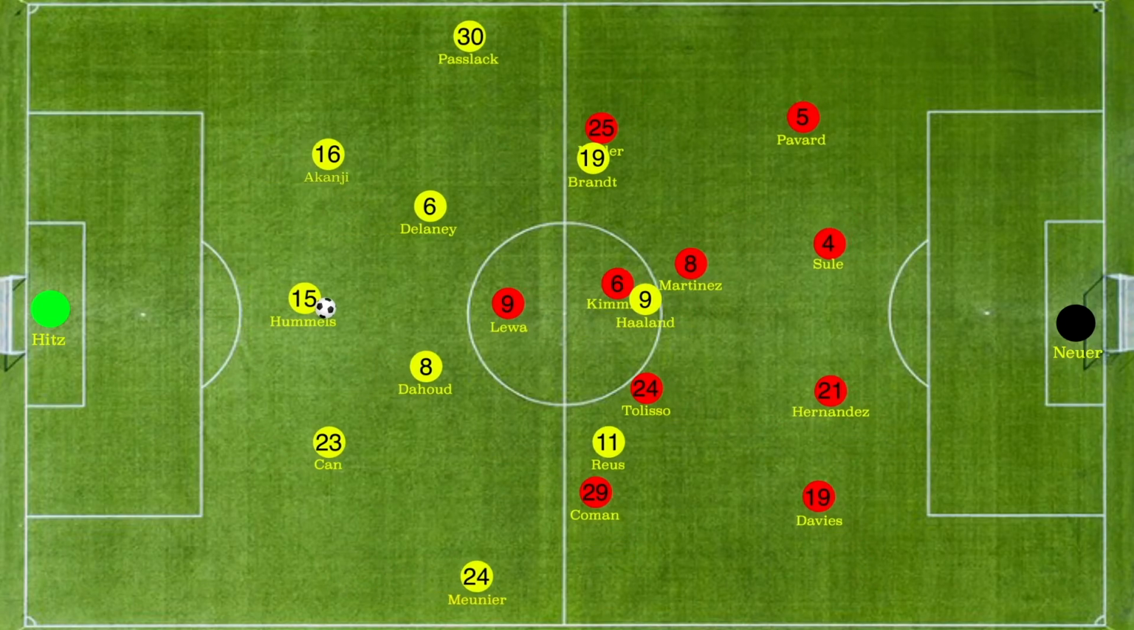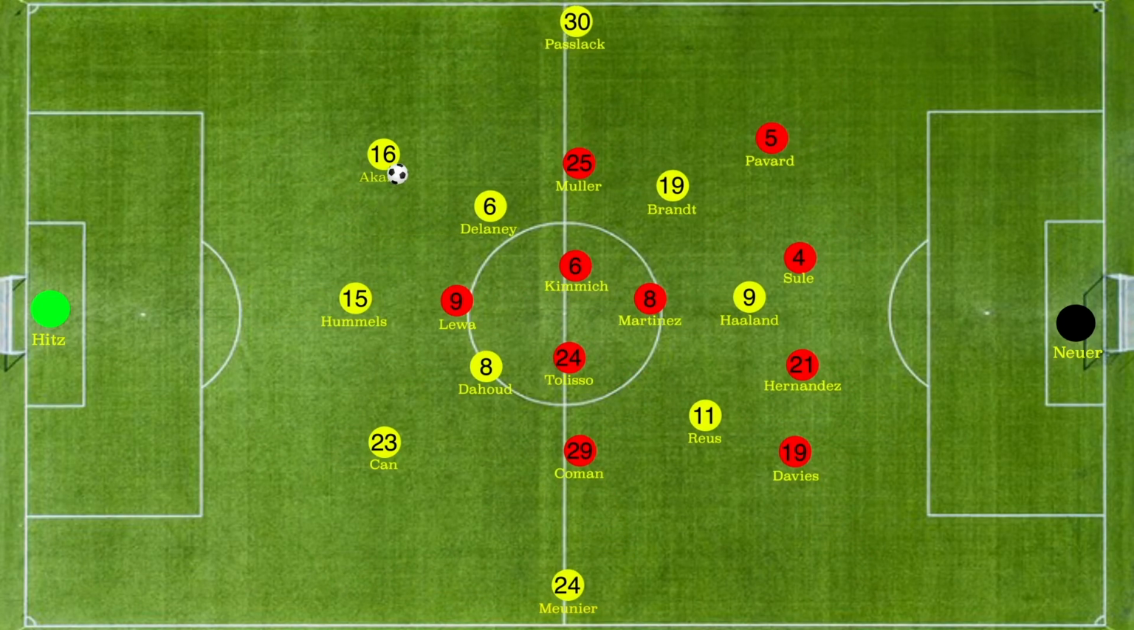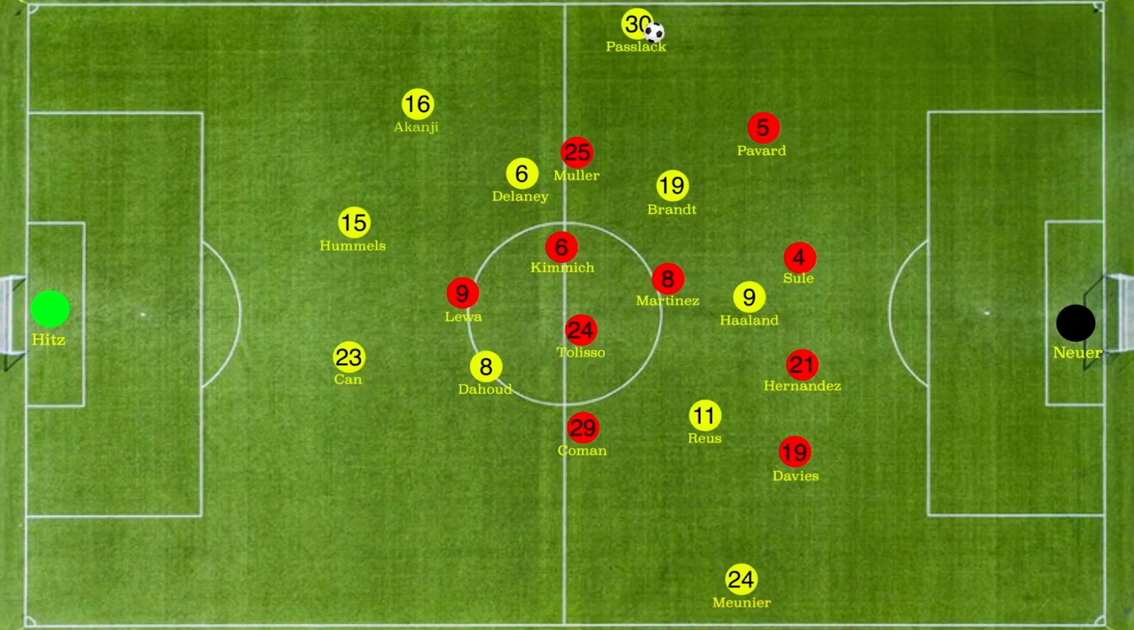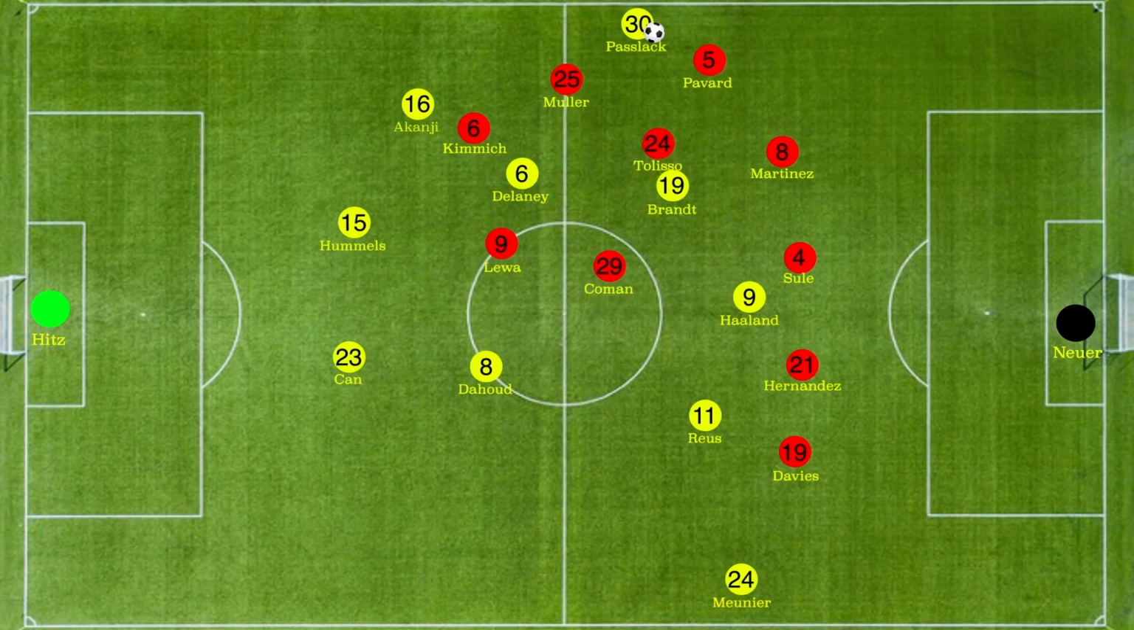Javi Martinez acted as a substitute defender in case one defender was out of position. The same happens here. Pavard starts to press Passlack as soon as he receives the ball, and Javi Martinez quickly takes Pavard's place in the defense, completing the back four.